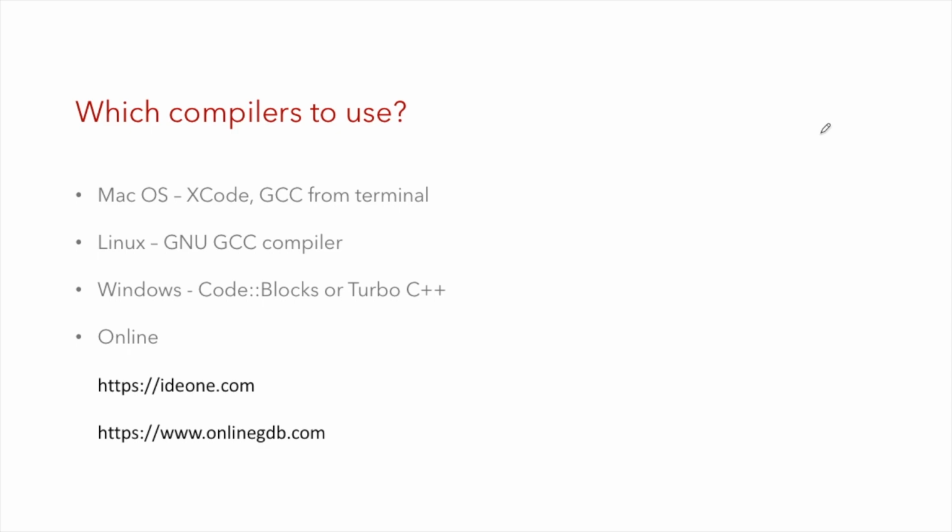When you're learning C++, which compilers should you use? On Mac OS, you can use either Xcode or GCC from the terminal. On Linux, use the GCC compiler, and on Windows you can use either CodeBlocks or the Turbo C++ compiler from Borland. In case you are having trouble setting up the compilers, you can use online resources. I can suggest two websites: ide1.com and onlinegdb.com. These websites have an online editor. You can write your programs there, select the compiler and click on the run button. It's fairly easy to use, so you can give it a try.